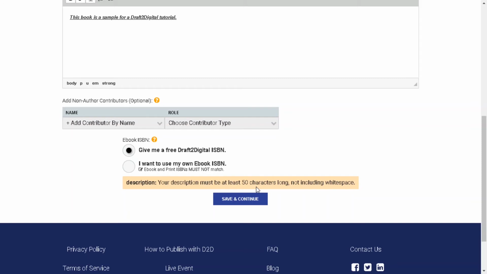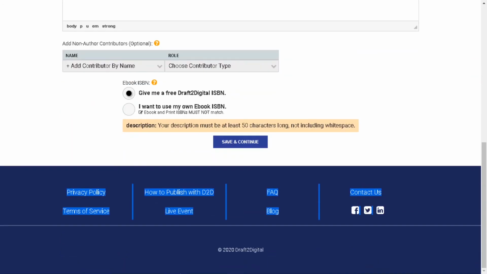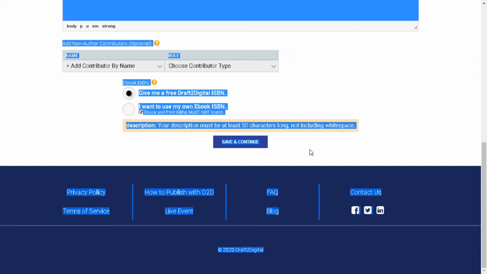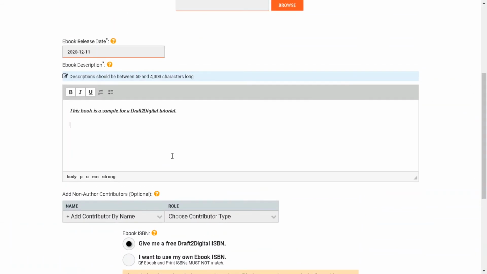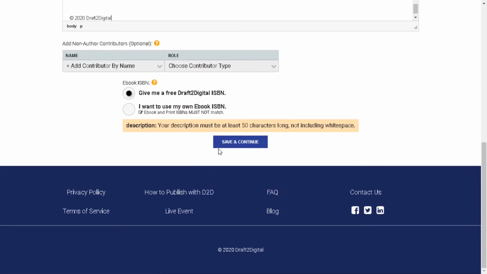Oh, your description must be at least 50 characters long. Alright, let's just... Okay. Do not do this for your description, guys. I'm just going to copy some stuff and put it in because we've got to move on. So we're going to just copy on this page. We're going to have a very jumbled description. Perfect. So let's just move on here.